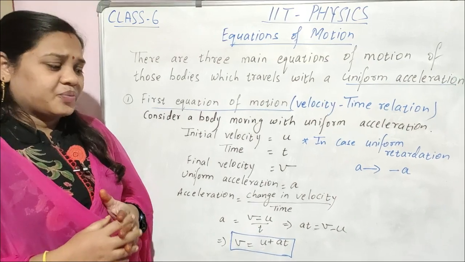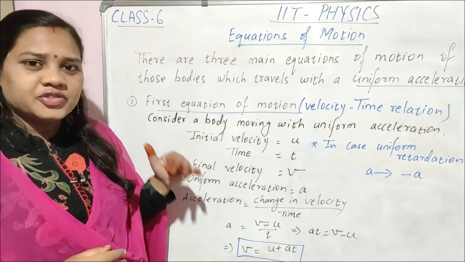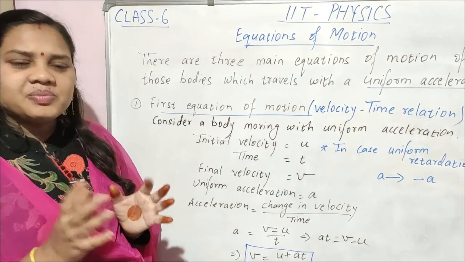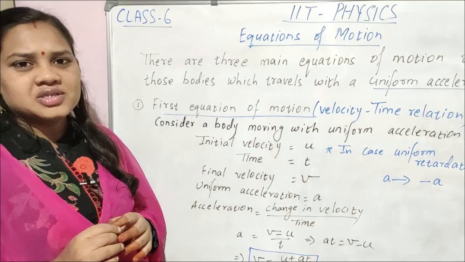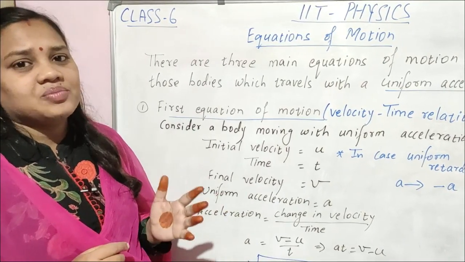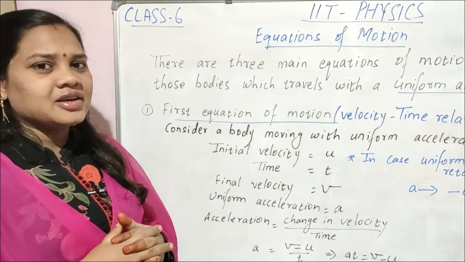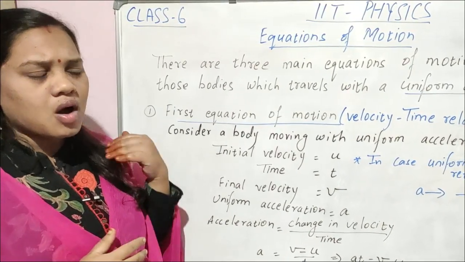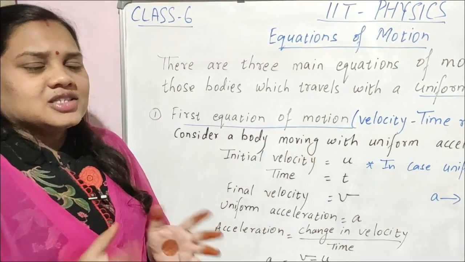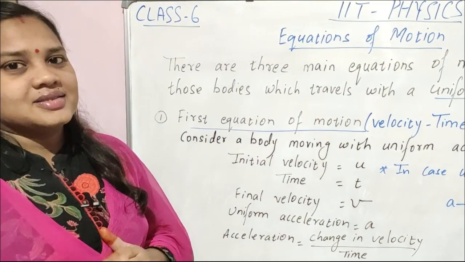We know a body will not always move with uniform velocity. Every body will compulsorily change its velocity. Sometimes its speed changes, or sometimes its direction changes. It can't maintain uniform velocity throughout the journey, so its velocity increases or decreases.